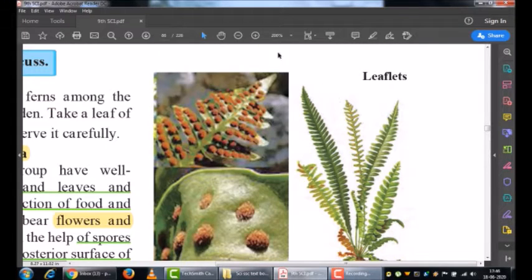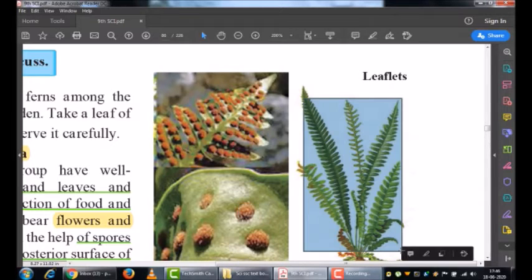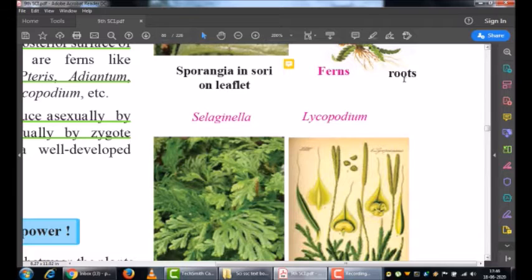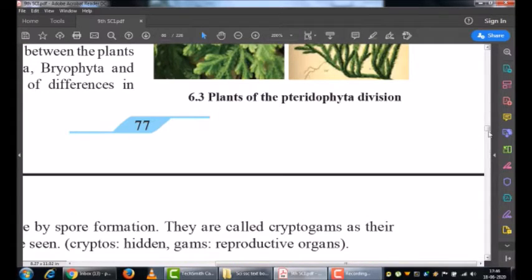Okay students, so these are the diagrams which you can just see. Now these are having the spores. I have told you previously also. Now see the leaves. The leaves are well developed leaves, you can say. Stems are also very well developed. And these are the root-like structures. Okay, see the roots. Now these are certain examples of the plants belonging to the Pteridophyta